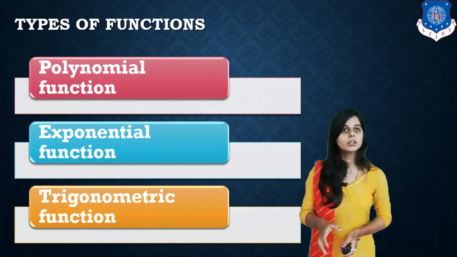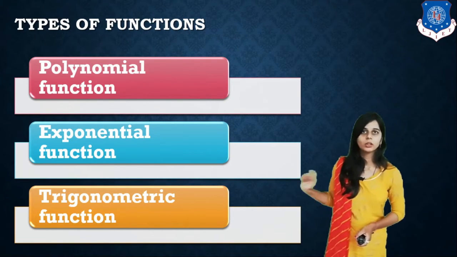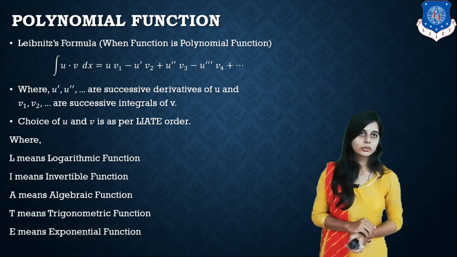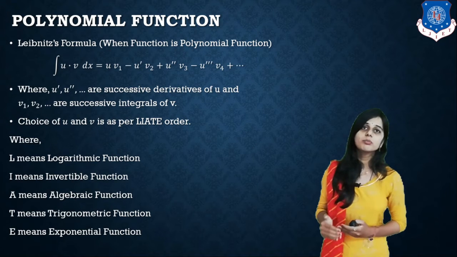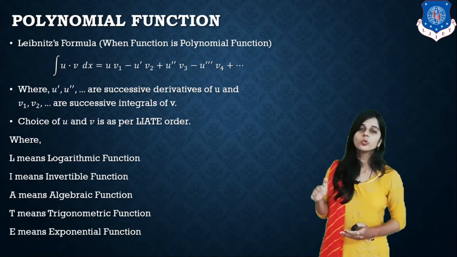The types of function contained in the Fourier series are polynomial, exponential and trigonometry. So first of all, the polynomial function. If we have to integrate the polynomial function, we are using the Leibniz formula. When the function is polynomial, we are taking uv integration.